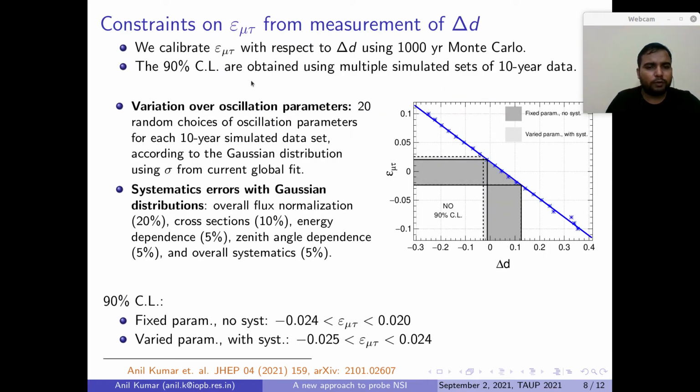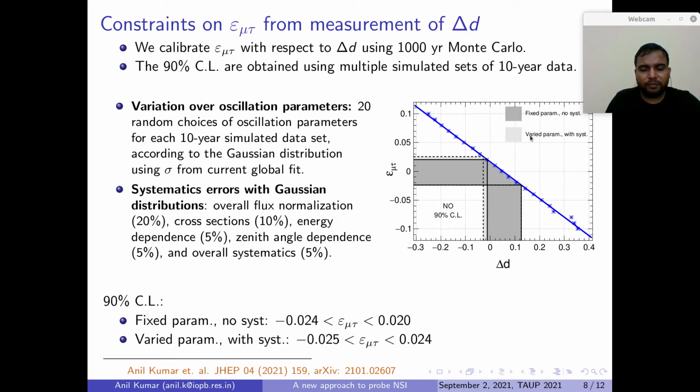Next, we calibrate ε_μτ with respect to ΔD using 1000-year Monte Carlo, which is shown here with these blue stars and blue line, which appears quite linear. And next we obtain 90% confidence level bounds using multiple simulated sets of 10-year data, which is shown by this gray band. Here we show 2 types of band. One is the dark gray band where the oscillation parameters are fixed and no systematics are included.